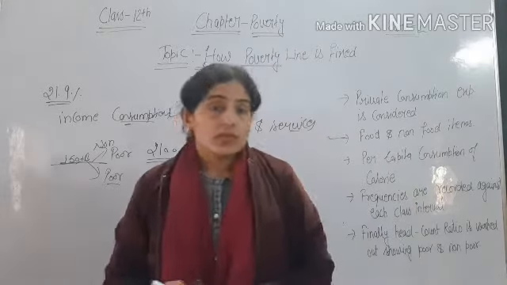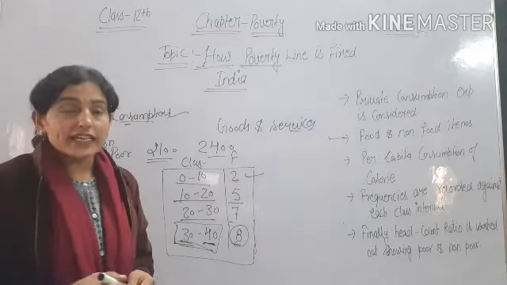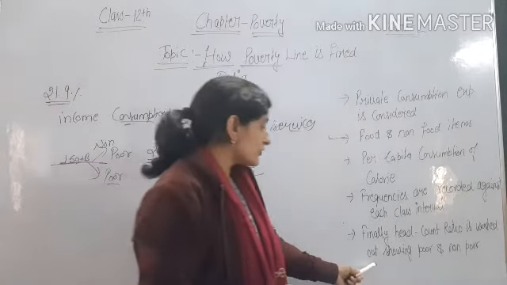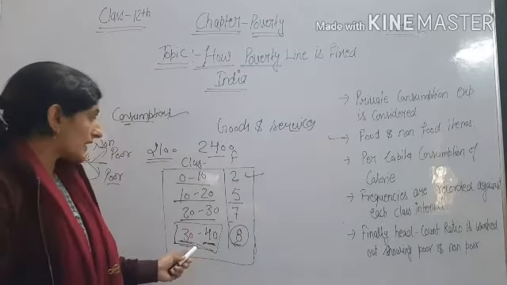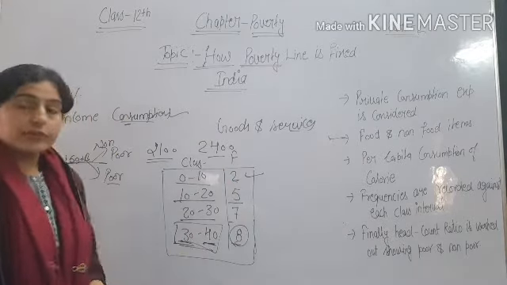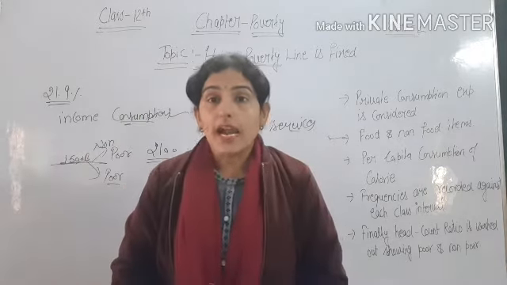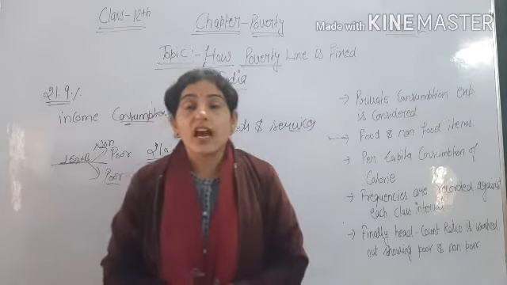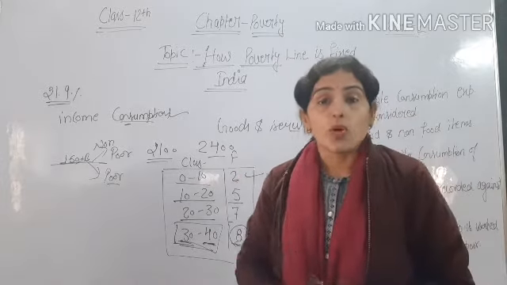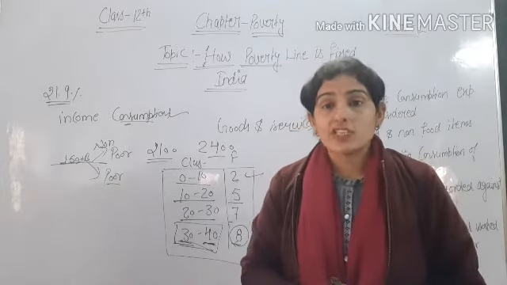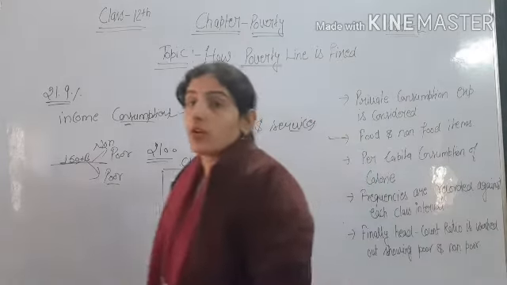Okay, so like this we measure consumption of poverty in India. Finally head count ratio is worked out showing poor and non-poor. So by this we came to know, like we have taken class interval frequency, then we came to know that people who are doing less expenditure are poor, and people who are doing higher expenditure, consuming more goods and services, are non-poor. Okay, so we take on the basis of this.